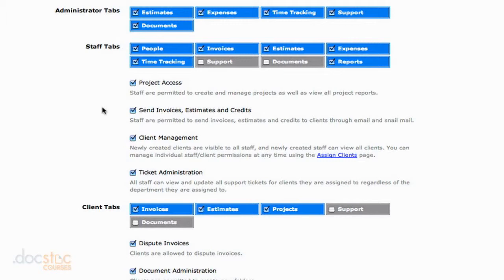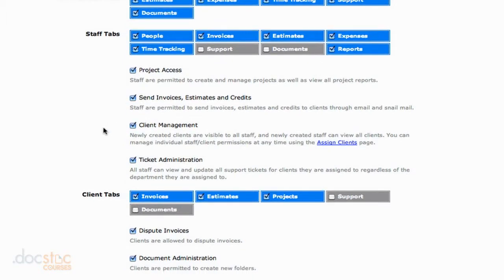You can also decide whether or not staff are permitted to send invoices, estimates, and credits to clients through email and snail mail. So maybe you want your staff to be able to access projects and see what's going on in a particular project, but when it comes to invoicing, you want to do that yourself, you could go ahead and uncheck this checkbox. You also have the option of letting your staff create and edit your clients. That might be an area where you might want to limit them. Maybe invoicing, project management, all of those are things that your staff can do, but when it comes to creating and editing clients, you want to do it yourself. Go ahead and uncheck the client management checkbox.